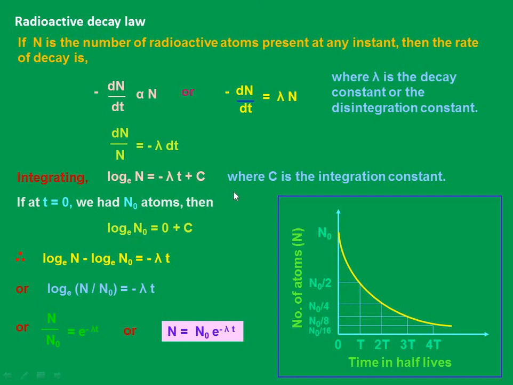Hello students, let's start our next topic, radioactive decay law. This is also called the law of radioactive decay, either way. First of all, this law is actually given from experimental study, which explains whenever we have a radioactive decay, how it is actually happening. So a proper explanation for the process is what we call this law.